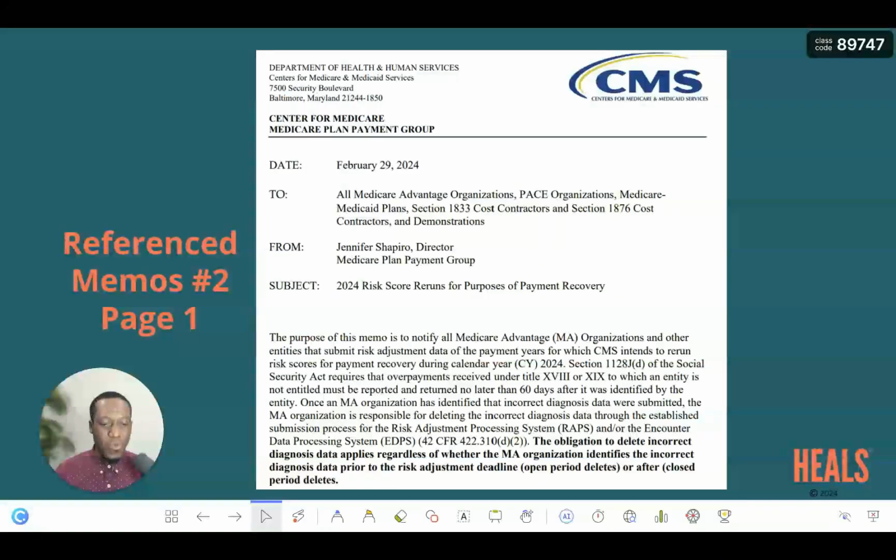And today we will be picking up on the second reference memo that was in the payment year 2018 rerun. And that memo is the February 2019-2024 HPMS memo, which was titled 2024 Risk Score Rerun for the purposes of payment recovery.